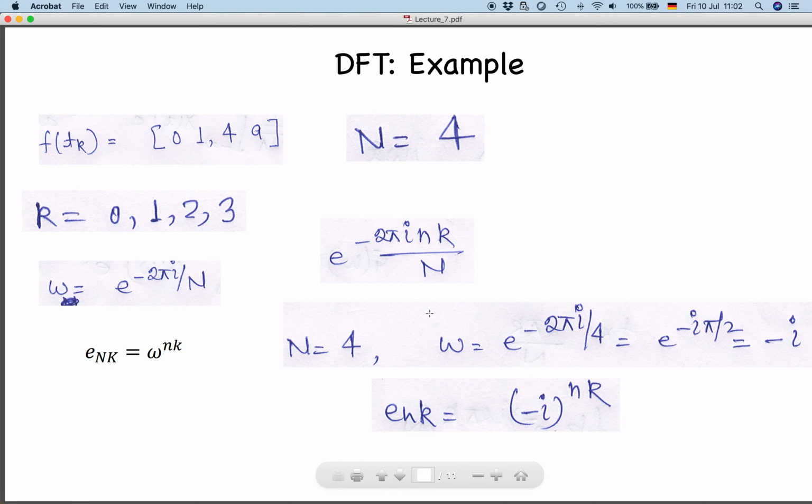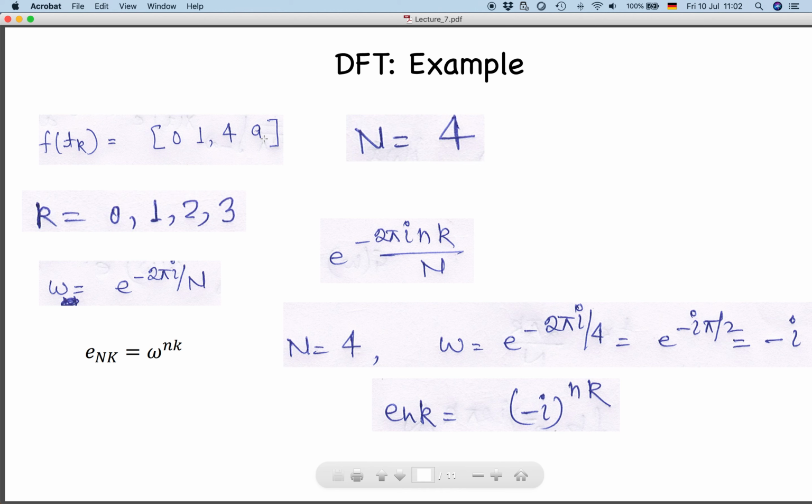So for example, we are taking a simple example. f(k), this is your input data. As I said, there are 4 samples, 1 2 3 4, and the values of your measured quantity at those samples are 0, 1, 4 and 9. So these are the values of the function. They are not the sample indexes.